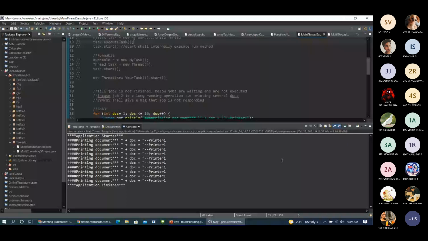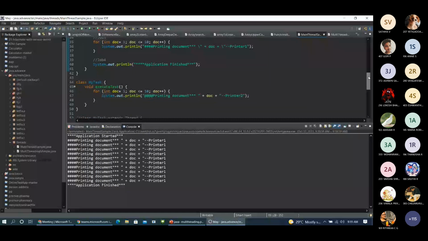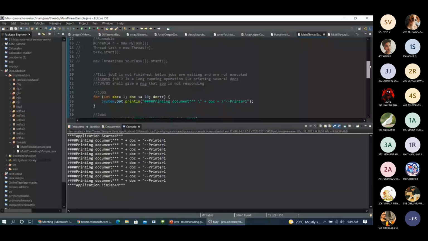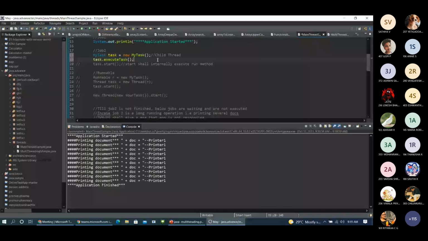And now I have created another class like my task, and we have a method. It is also another printing functionality. Here also we are printing. Let's see how it works. So in order to consume this my task class, I need to create an object, right? So here I'm creating an object for my task class using the new keyword, and with the object created, I'm invoking the method execute task. Let's run this and see how it is happening.